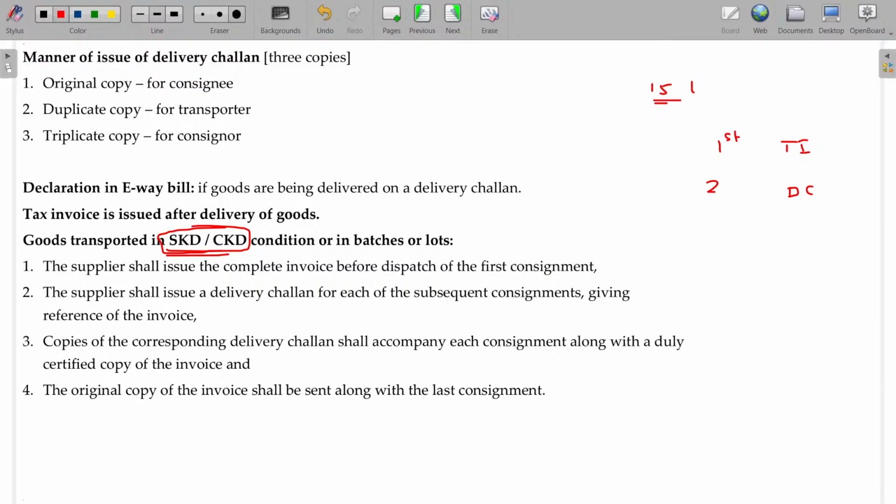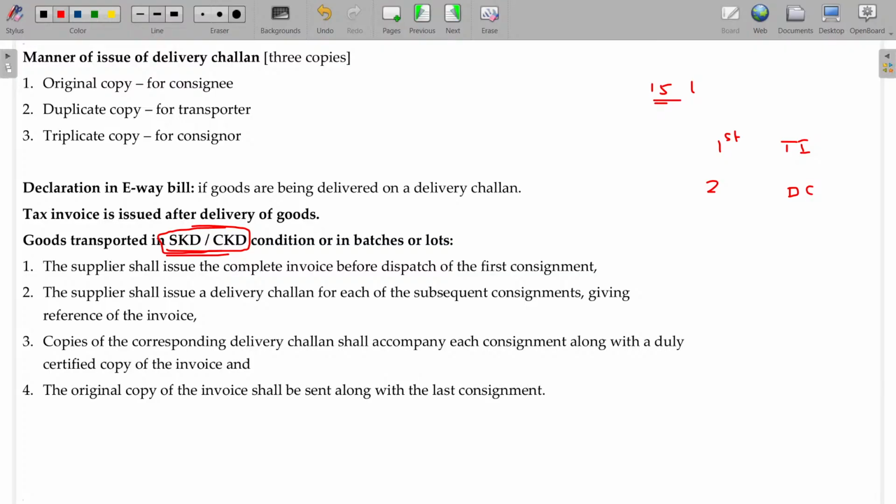After getting all the components, you will assemble. For example, if you want to construct a cement factory, you need to have the rotary kiln and all. That rotation makes the concrete mixture, right? So for the installation of the rotary kiln, you will get all the components transported by 10 or 15 lorries, even trucks. But the invoice will be issued comprehensively only once for all the components put together.